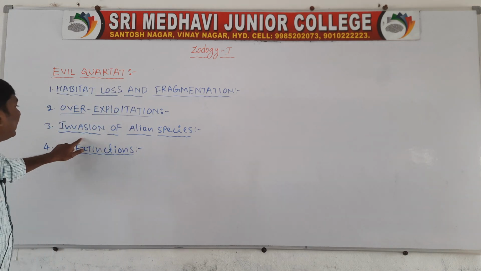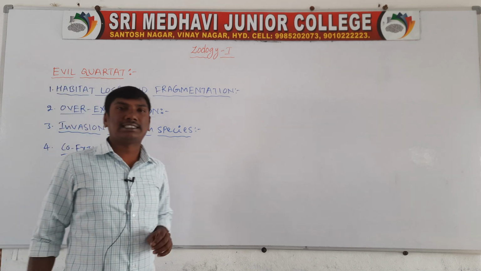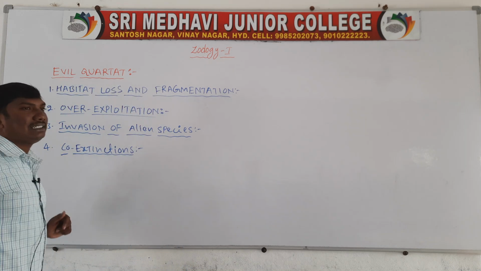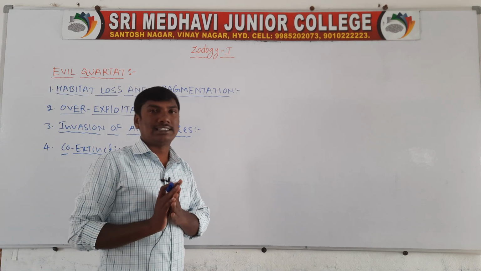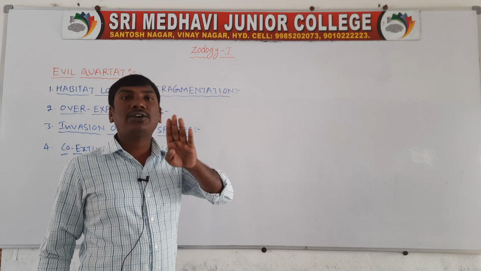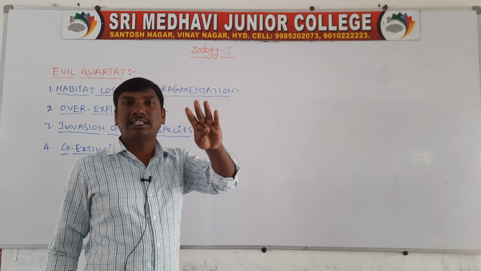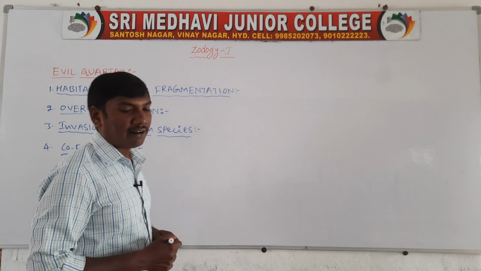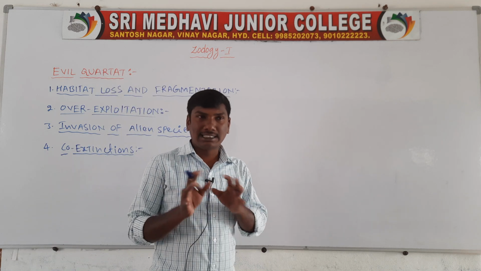Third one, invasion of alien species. Fourth one, co-extinctions. So these are the four major reasons species go extinct. First one, habitat loss and fragmentation.